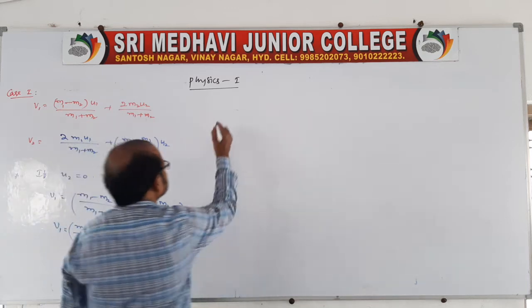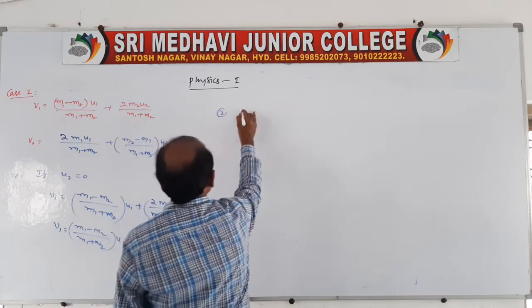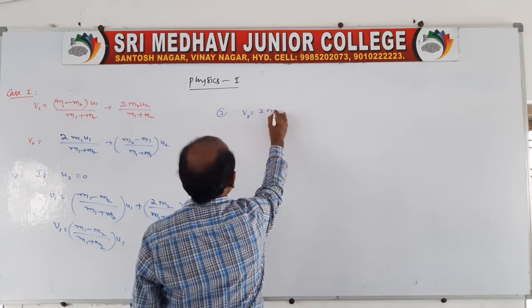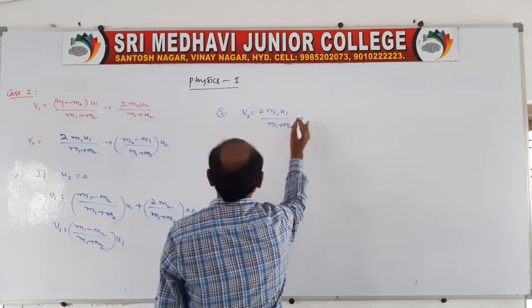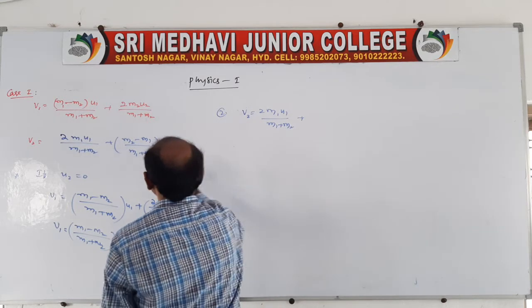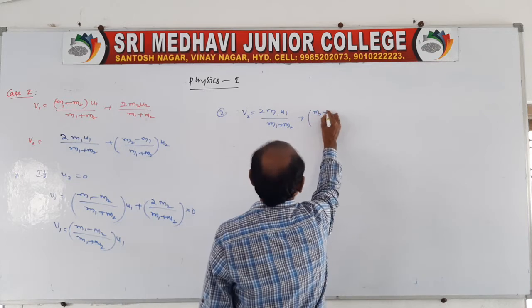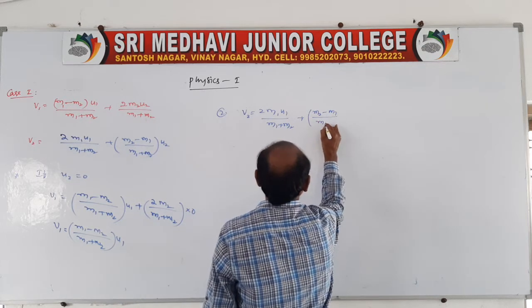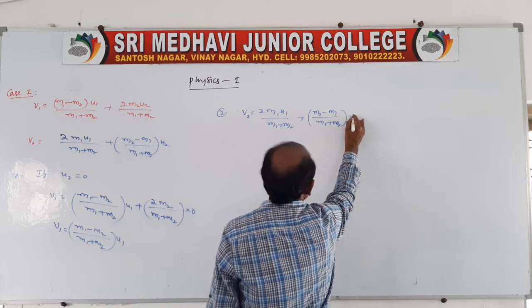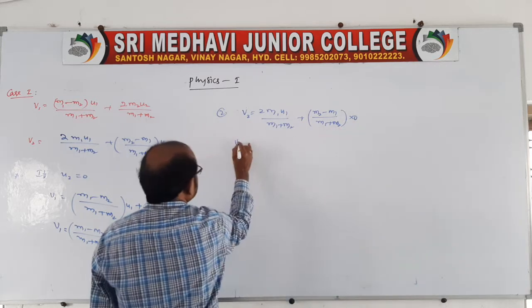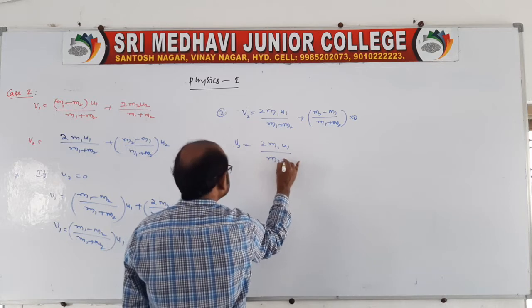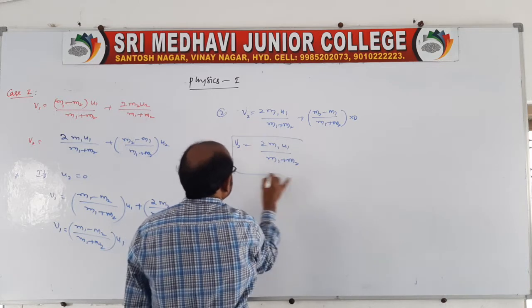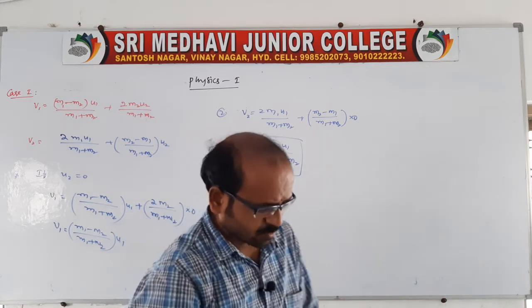And you go for the second expression also. V2 is equal to 2M1 U1 by (M1 plus M2), you take as it is, because only U2 is 0. Then you write (M2 minus M1) by (M1 plus M2) into 0. So 0 into something becomes 0. So V2 is 2M1 U1 by (M1 plus M2). This is case 1, when the second body is at rest.